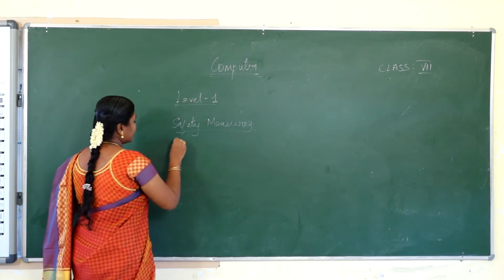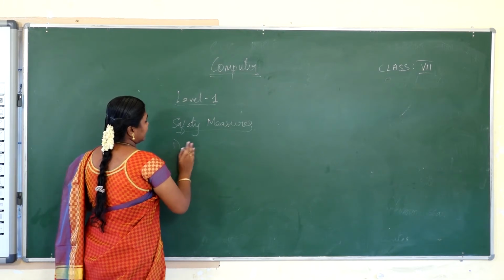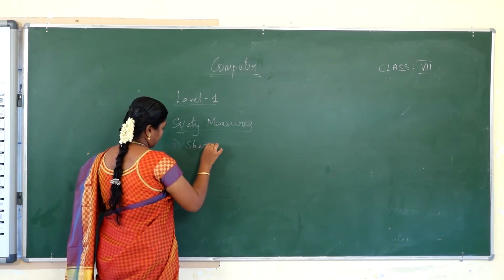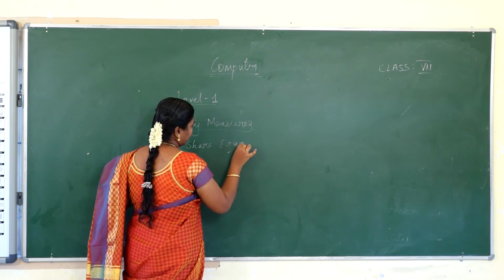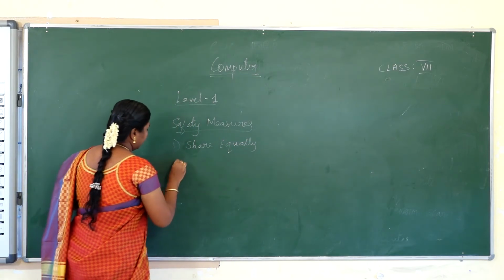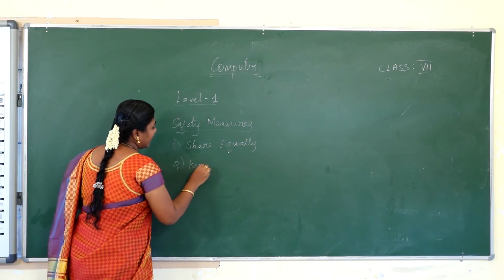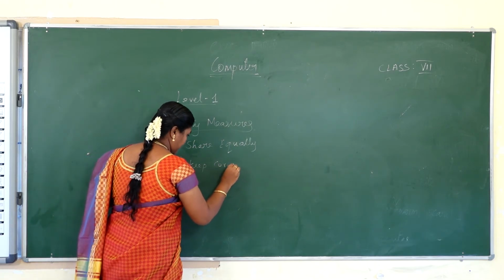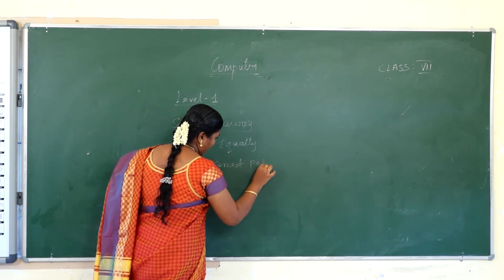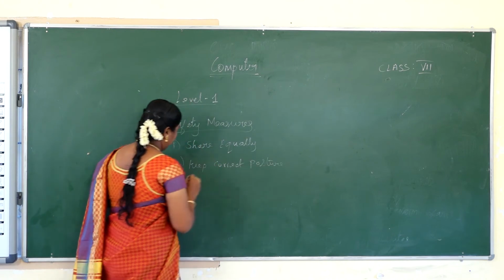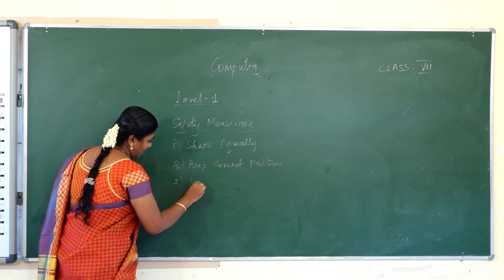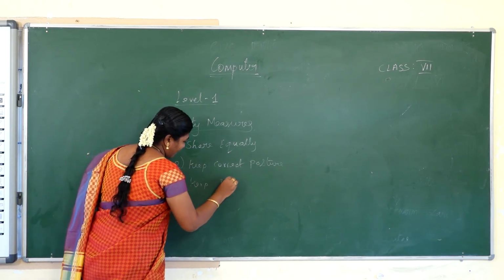In safety measures, first one, share equally. Second one, keep correct posture. Third one, keep distance.